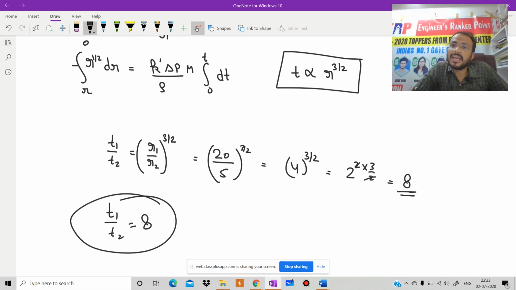But if you need to get a good rank, the basic cheat code is to solve 3 to 4 questions in such a way that those questions are not solved by others. That will give you an edge. If you solve 3 to 4 extra questions, it means 6 to 7 marks, and those 6 to 7 marks will convert you from a simple rank to an extraordinary rank, and that is one of the most important parts.